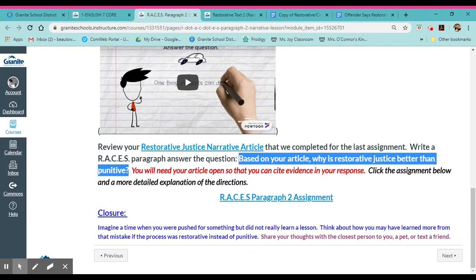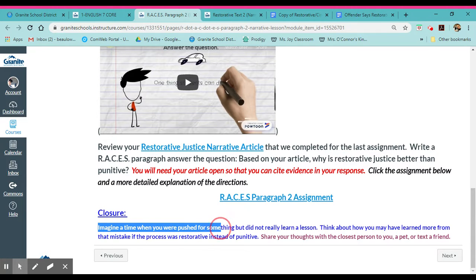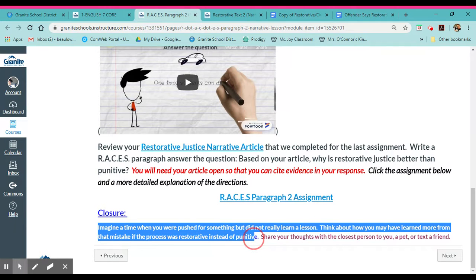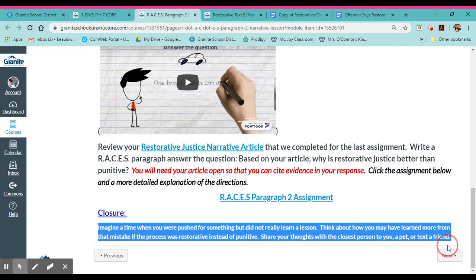We do have a closure. Imagine a time when you were punished for something but did not really learn a lesson. Think about how you may have learned more from that mistake if the process was restorative rather than punitive. Share your thoughts with the closest person to you, a pet, or text a friend.